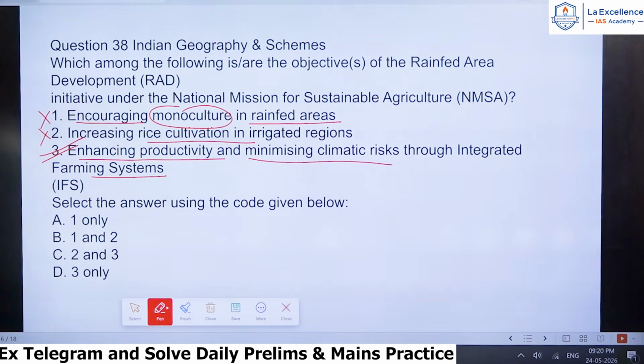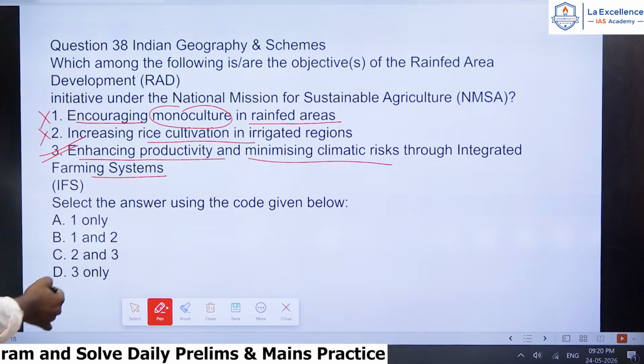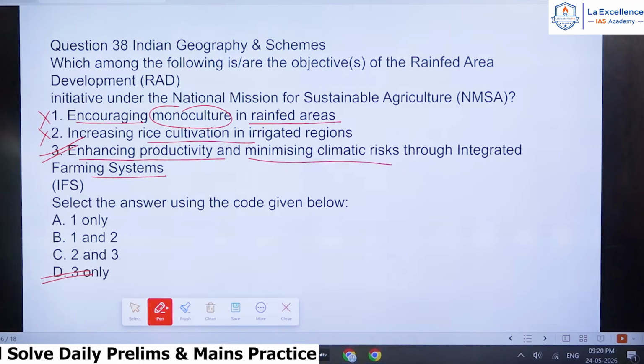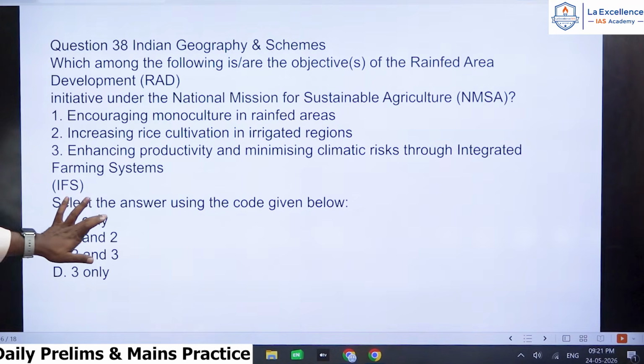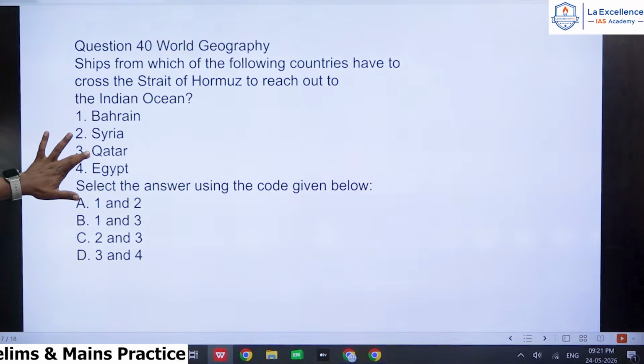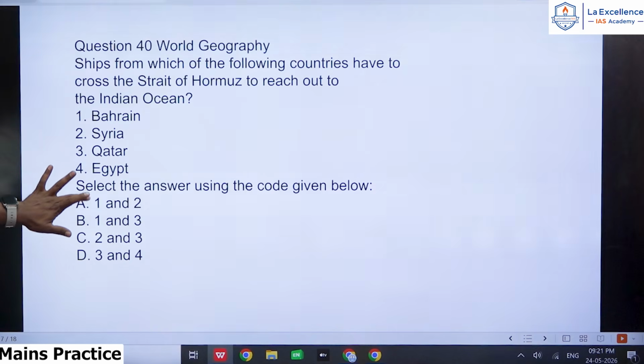So the third statement is correct, and the first 2 statements are wrong. The answer should be D. D is the correct answer. Next, question number 39. Okay, the question number 40.